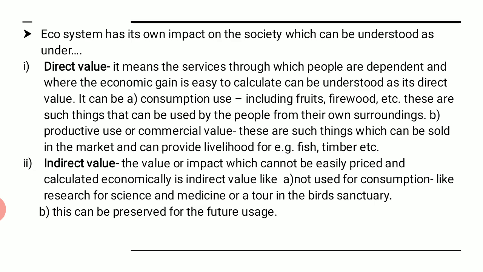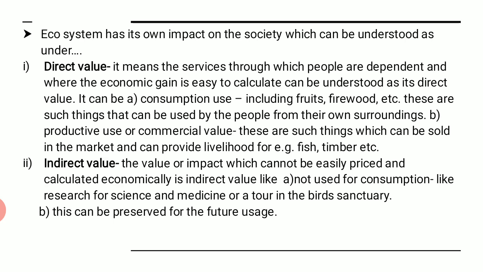Now if we try to understand what direct value is, what direct value do we get from the ecosystem, it means the services on which people are dependent and where the economic gain is easy to calculate. That means whatever we get, there is economic value for it. We can calculate the value for the consumption use. It may include fruits, firewood, etc. These are things that can be used by the people from their own surroundings, right?